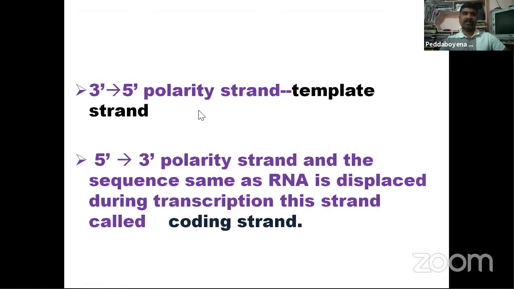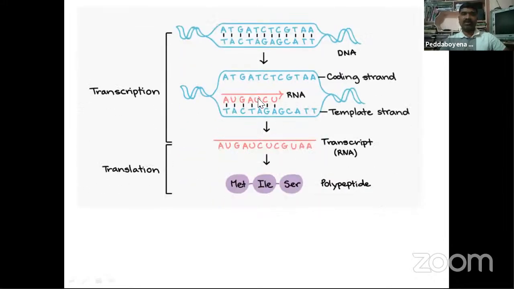And next, observe the RNA coding is changed. In thymine's place we have uracil, and the remaining is similar. Adenine, adenine are there. That transcript is the RNA. So from the DNA to single stranded mRNA formation is called transcription.